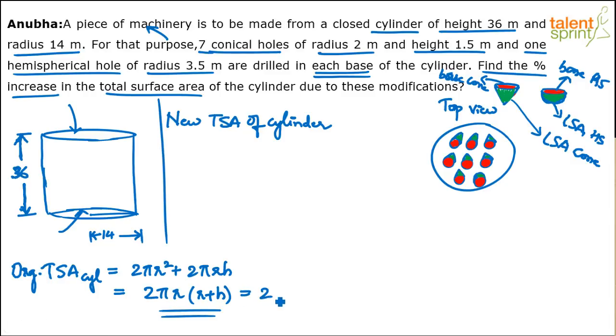Let me do the calculation here. So this will be 2 into 22 by 7 into the original radius, which is 14, into r plus h, 14 plus 36. So 7 goes 2 times here. 2 into 22 is 44, into 2 is 88. 88 into 14 plus 36 is 50. Let's keep it as 88 into 50. Maybe these common values will be there in this change also. So this is in square units.